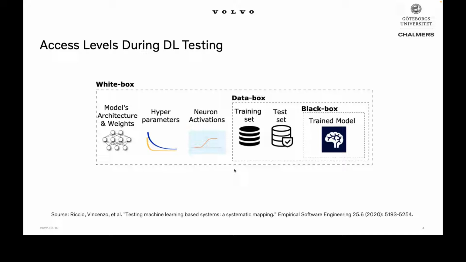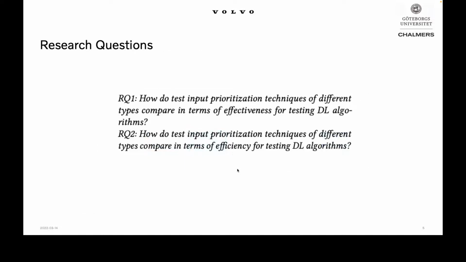Or in other situations, they can apply white box, for example. So there are pros and cons of these methods, and in this particular research study, we were going to answer these two research questions. So we want to compare these three different types of techniques in terms of their effectiveness when testing deep learning algorithms.